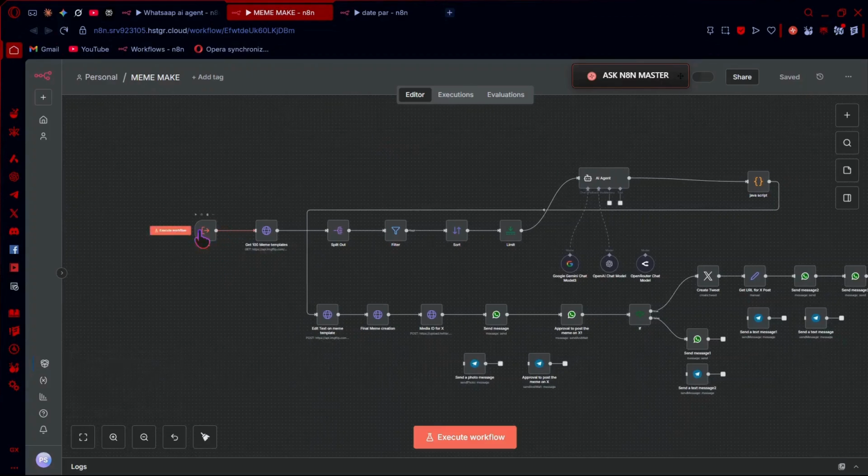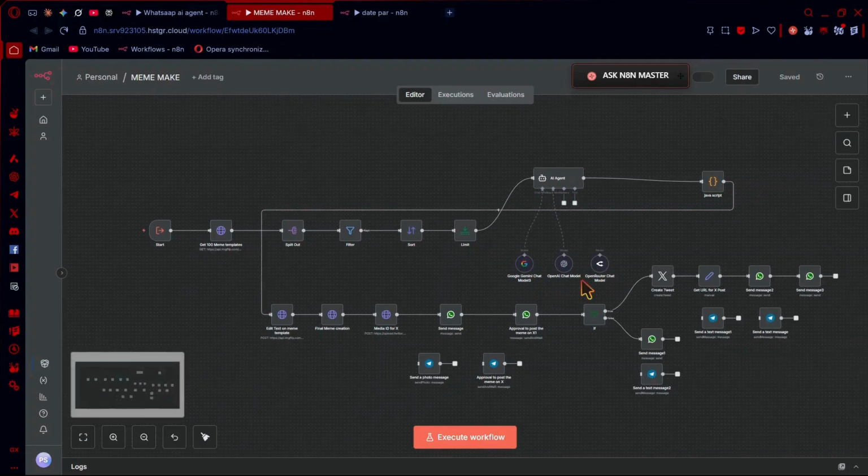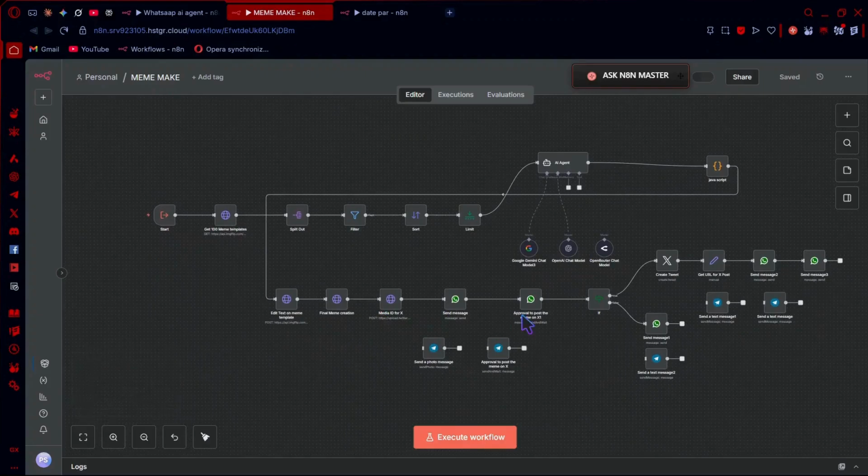So it starts from here, it gets a webhook, executes the workflow, then it gets meme templates, split out, it filters, sorts, limits, then it goes to our AI agent as you can see. Then it goes to JavaScript, then edit, final meme creation, then it gets the media ID from X. Yeah, you can use Telegram as well. Like I said, it is very useful. If, let's say, you don't get the WhatsApp credentials or API, you can use Telegram instead.